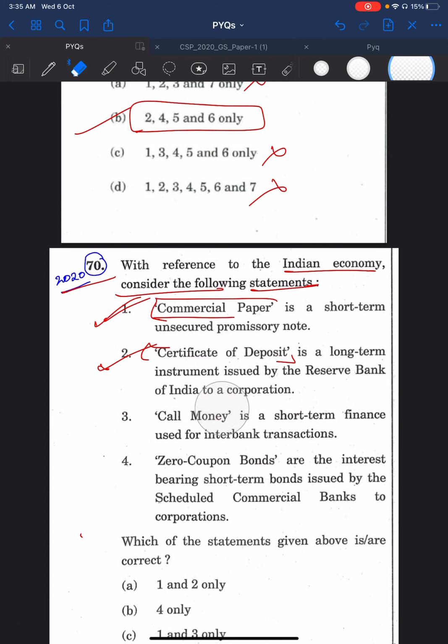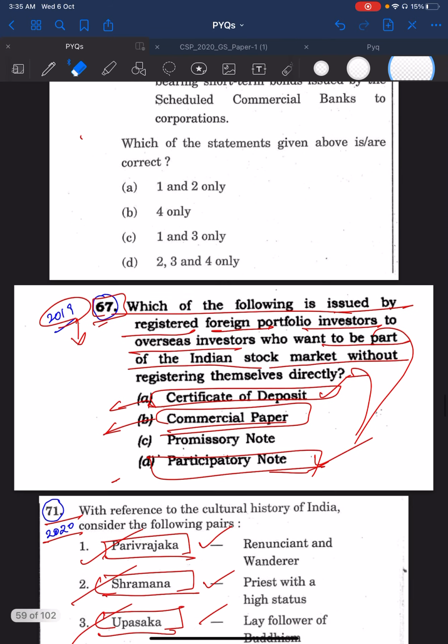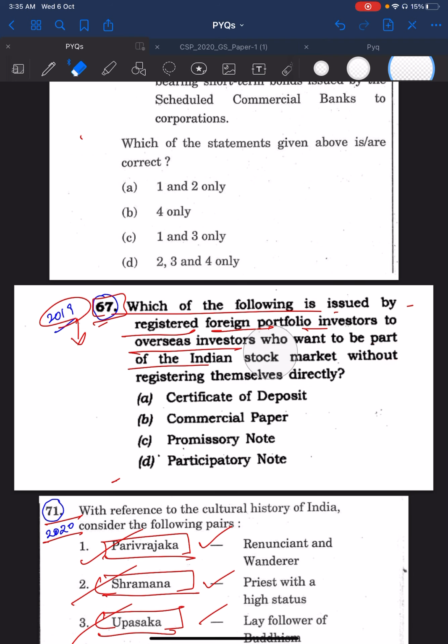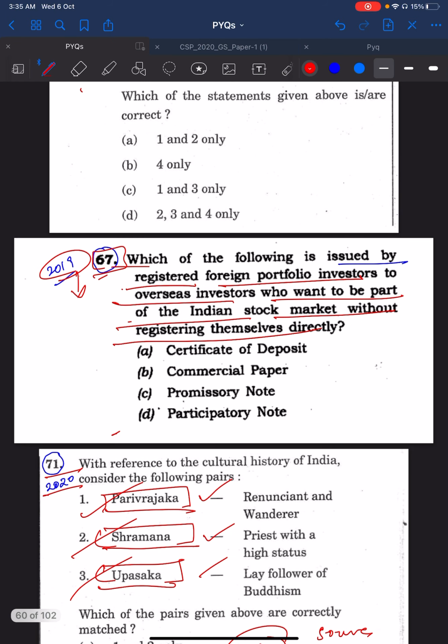typical question, which I was talking about, the importance of reading all the options. You see this 2019 67th question. Basically, this question is about which of the following is issued by registered foreign portfolio investors to overseas investors who want to be part of the Indian stock market without registering themselves directly. The answer is participatory notes, P-notes.